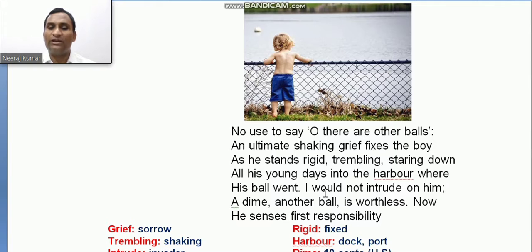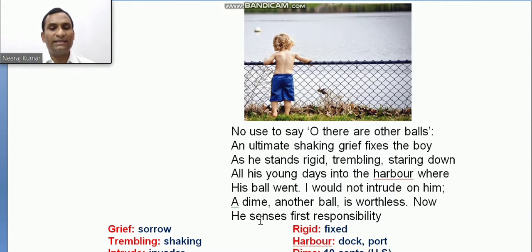That ball went into the harbor. What is the meaning of harbor? It means port. He was standing on the port, and his ball was in the water, in deep water. The poet says, I would not intrude on him. I will not disturb the boy. For that boy, another ball is worthless, because a new ball will be worthless, as he was attached to that particular ball which has gone into the water.